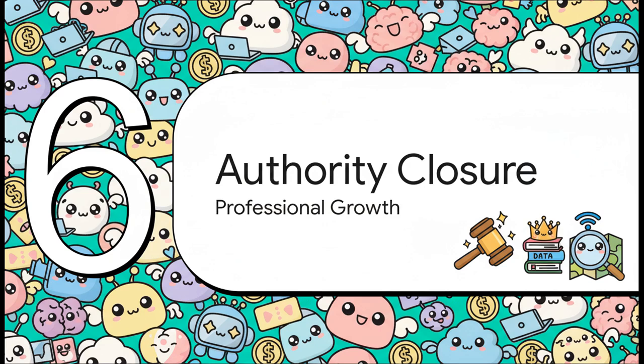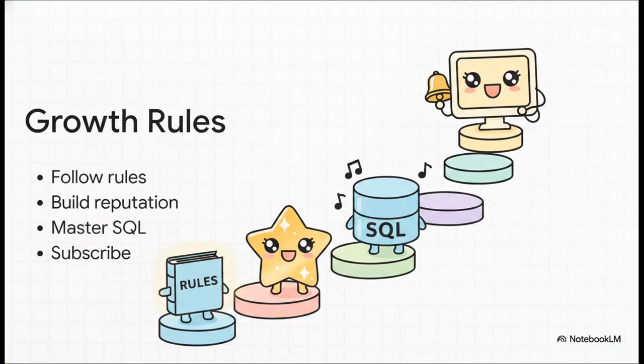Finally, we're at Section 6, the authority closure and charting your professional growth. To really guarantee your continued success, you've got to follow this blueprint to the letter. First, strictly follow the technical rules for account longevity, or you're going to lose access. It's that simple. There's no middle ground there. Second, treat this as a real career and build a flawless reputation on the platform. Trust me, the financial rewards are more than worth the effort.